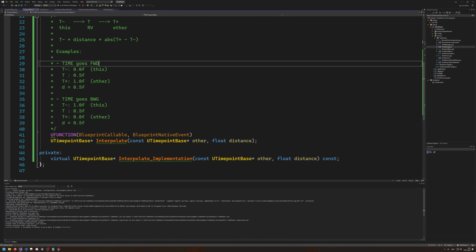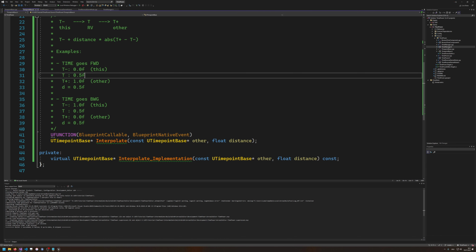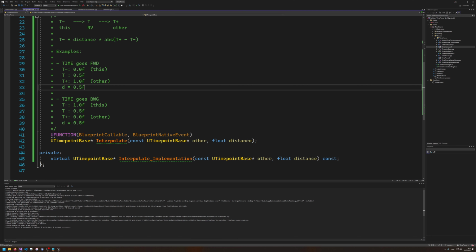So if the time goes forward, it basically means that t minus would be 0, t plus would be 1, and our desired time would be 0.5. Then if we go forward, it would mean that t minus is this, t plus is other, and the d would be 0.5. If we go backward, it's just the other way around.